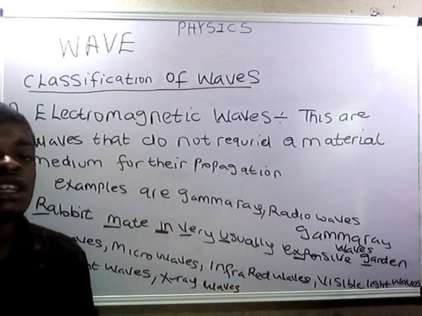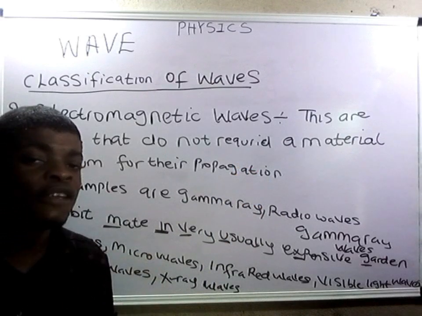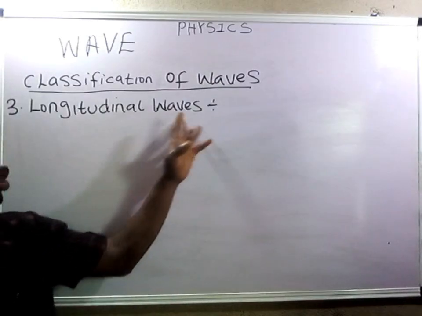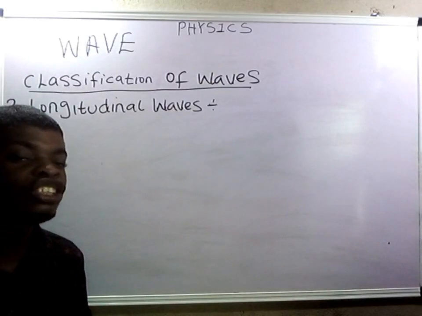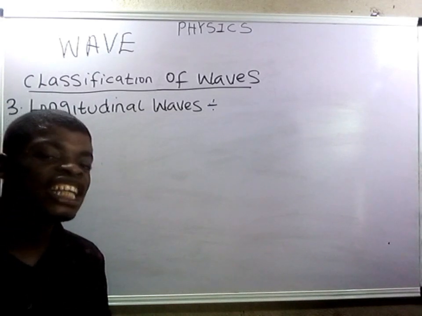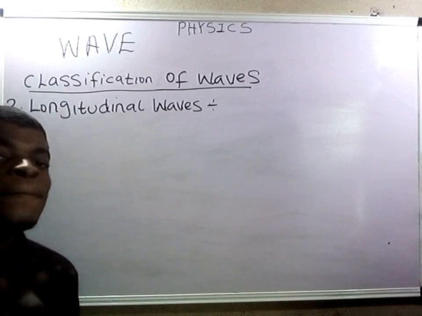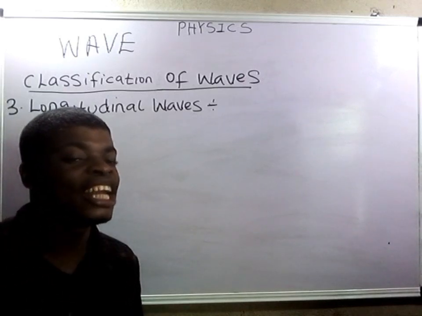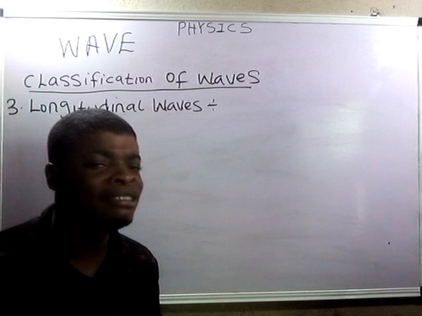So let's take number 3 on classification of waves: longitudinal waves. It must be noted that longitudinal waves are waves whose direction of propagation is parallel to the direction of vibration of the medium. So let me write it on the board.